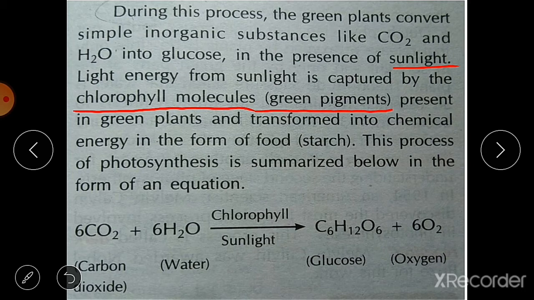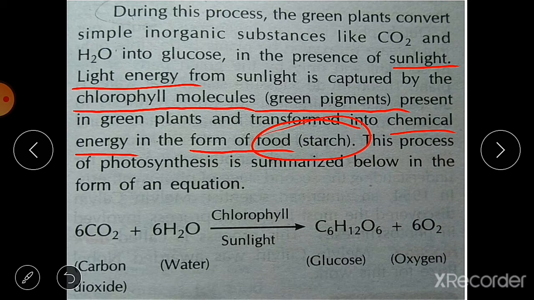Chlorophylls are the green pigments present in green plants, in the leaves, and they change light energy into chemical energy in the form of food. Light energy is converted into chemical energy and it is stored in the form of starch.